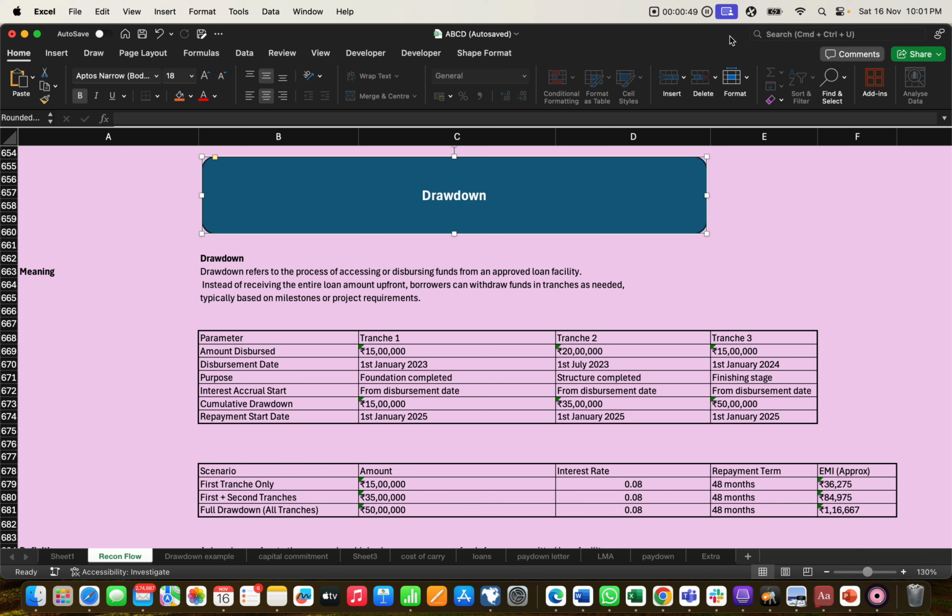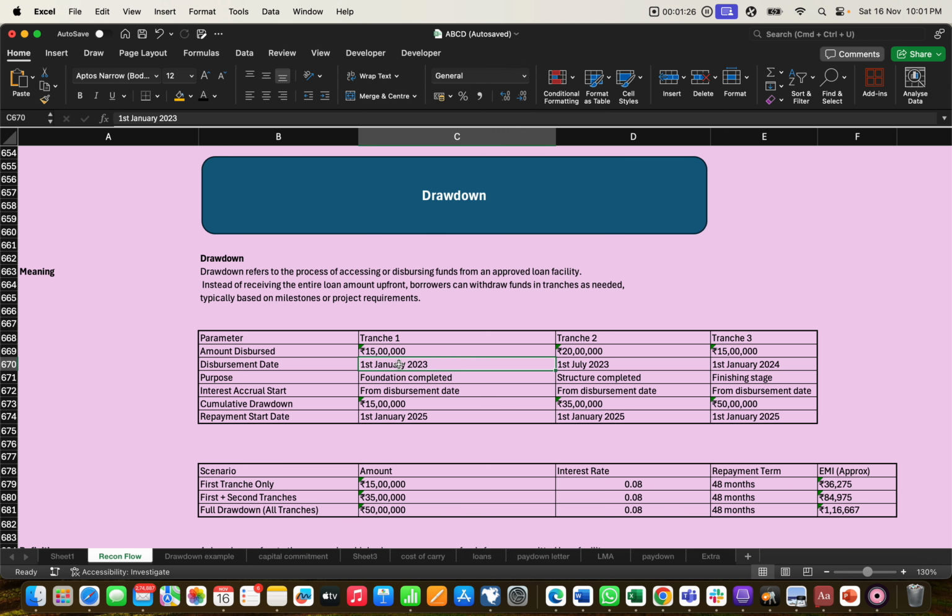So, in short, we can say that a drawdown is an approved amount from the lender that the borrower withdraws on a particular date or time period, maybe a year or a month. So it is pre-approved, so the borrower can withdraw the approved funds. How it gets approved and how things work, we'll discuss in the example. We have two tables below and we'll discuss this part.